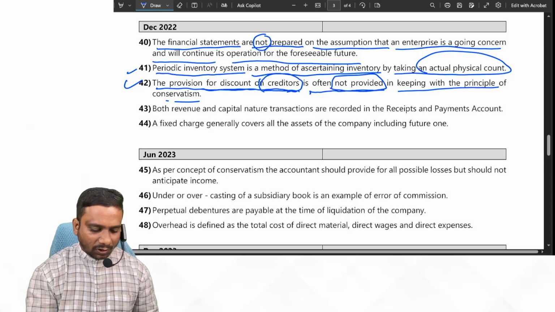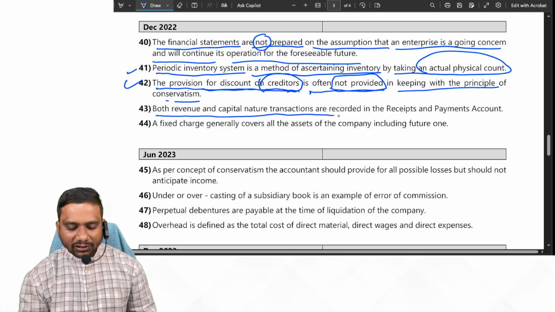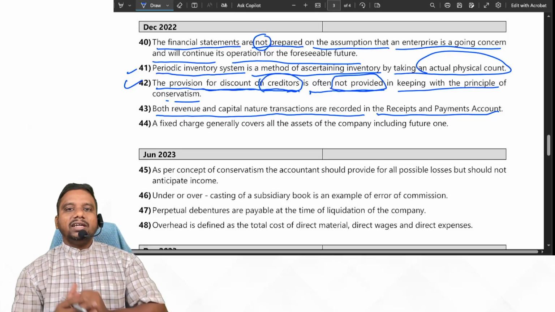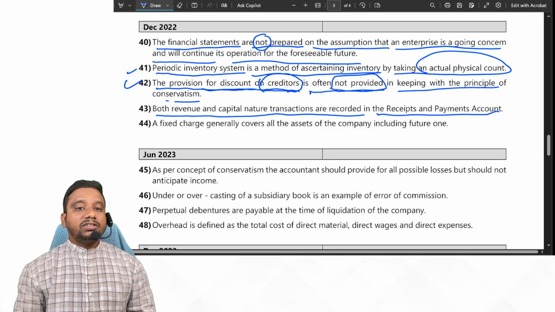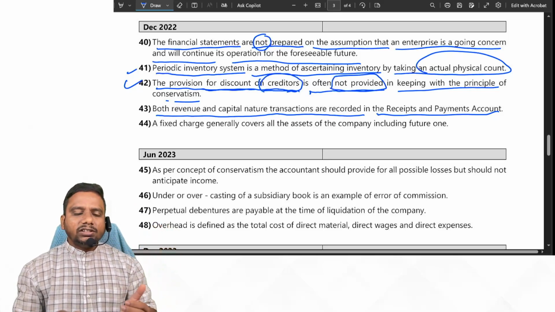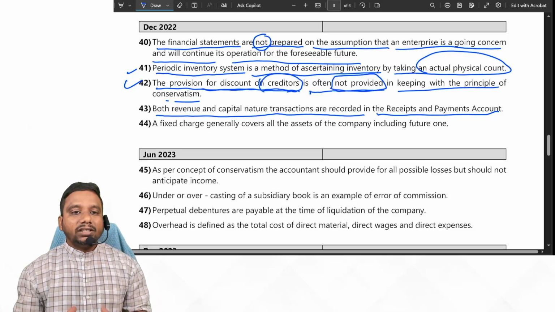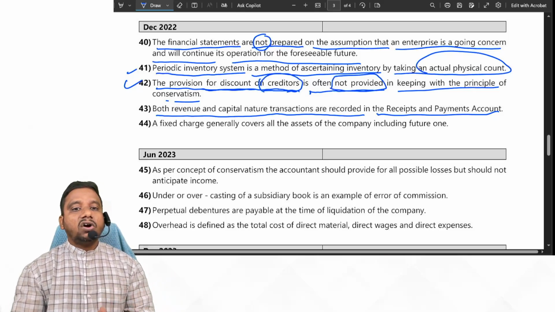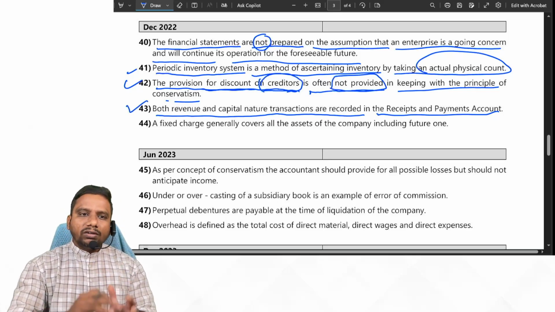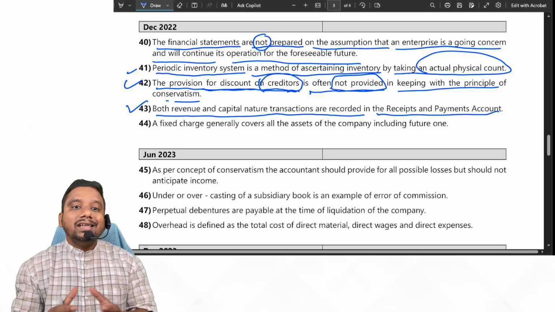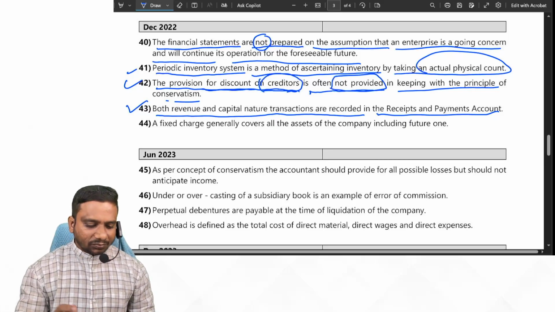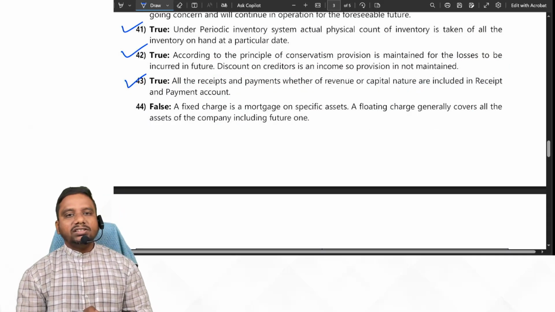Next one. Both revenue and capital nature transactions are recorded in the receipts and payments account. Yes, it is true, because in the receipts and payments account we record whenever cash is received and we record whenever cash is paid, irrespective whether it is relating to current year, previous year, or next years. Suppose if it is given like this, both revenue and capital transactions are recorded in the income and expenditure account. In that case, the given statement is false. But in this case, the given statement is true.